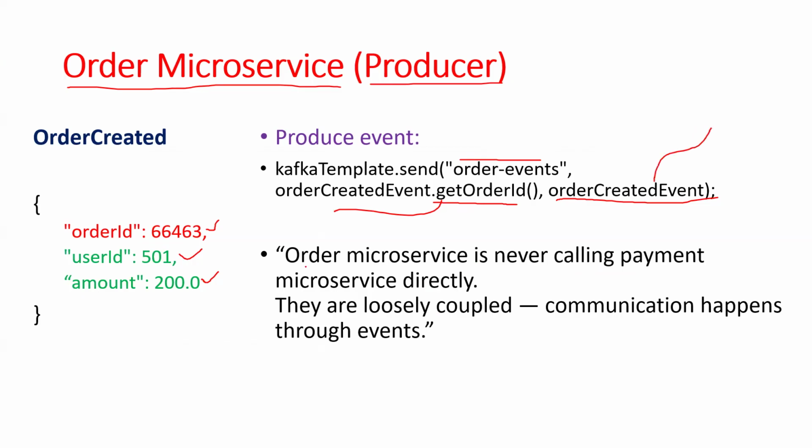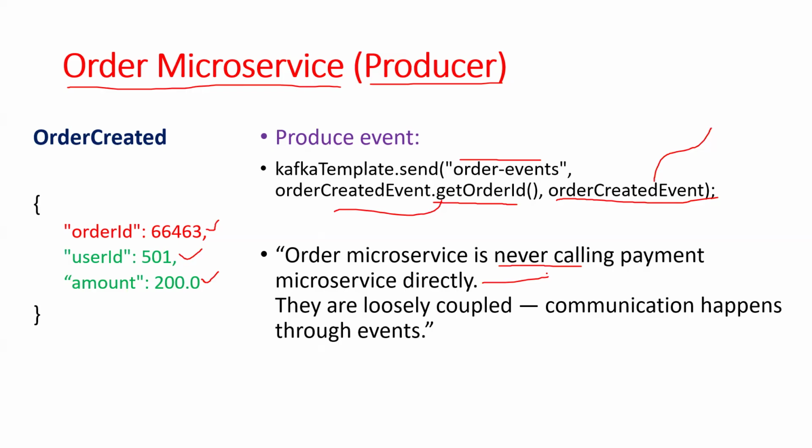Now, the order microservice is never calling the payment microservice directly. If you are following synchronous communication, using Feign client or RestTemplate, it is tightly coupled. Now, I want to make loosely coupled communication happen through events.